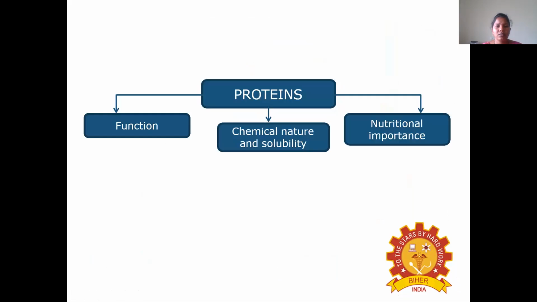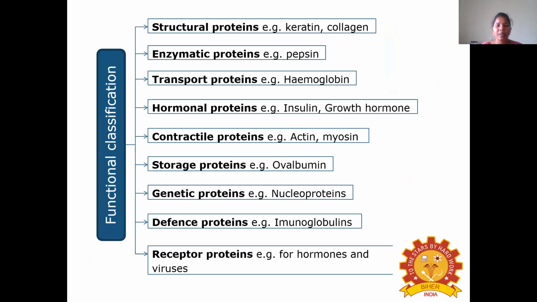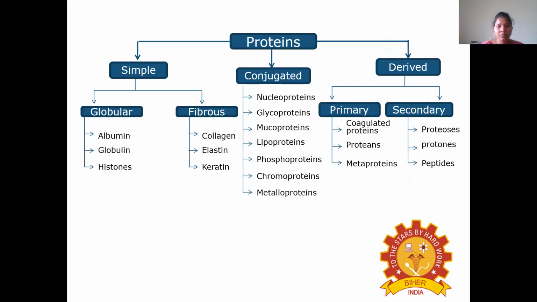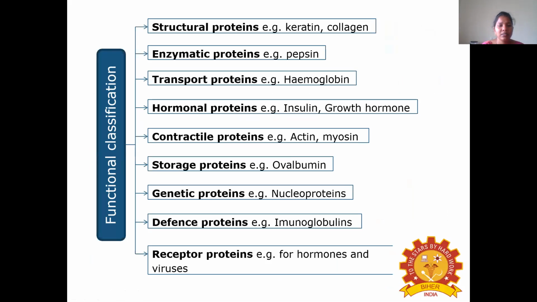Then coming to the proteins. Until now we have discussed amino acids and completed that. Now proteins, based on their function, based on chemical nature and solubility, and based on nutritional importance, can be categorized as three types. The first one is the functional classification, and the second is based on the chemical nature and solubility. In the functional classification, based on the functions, the proteins which are capable of involving in structural functions